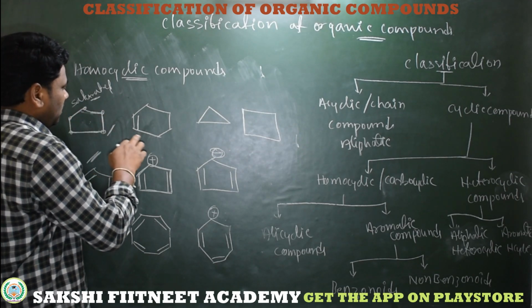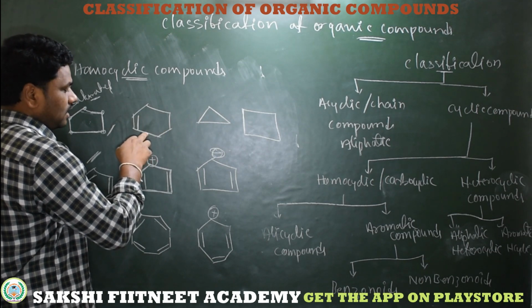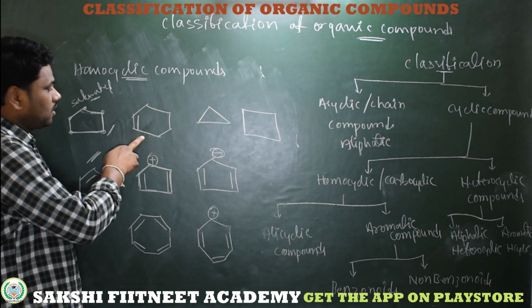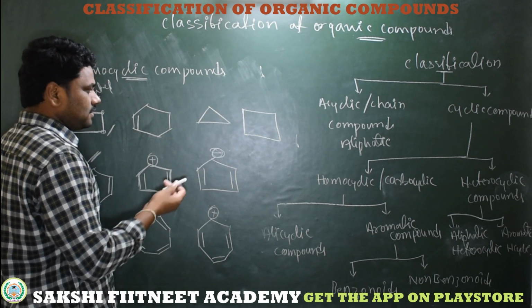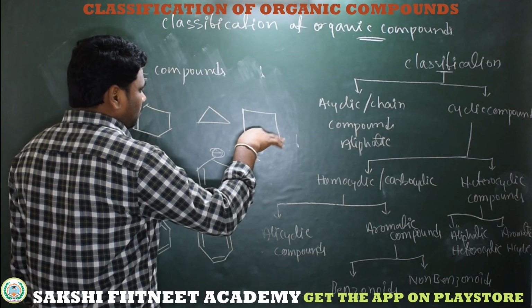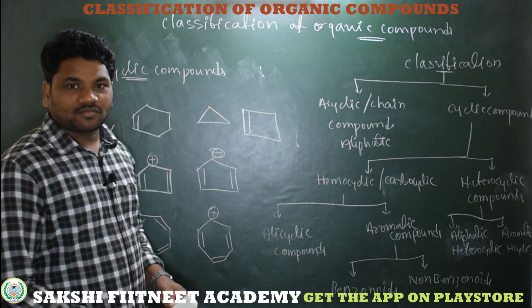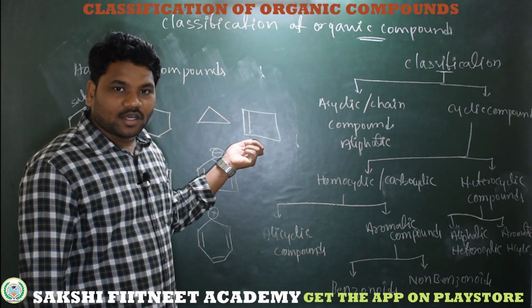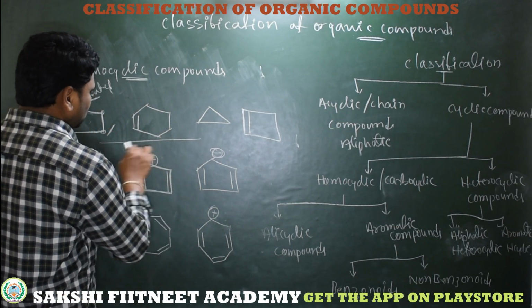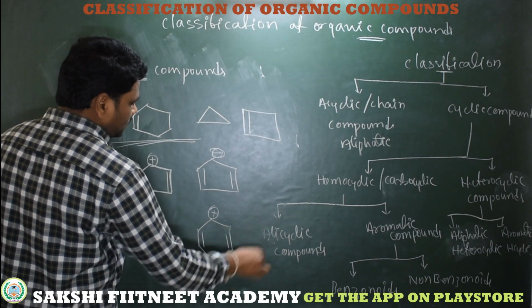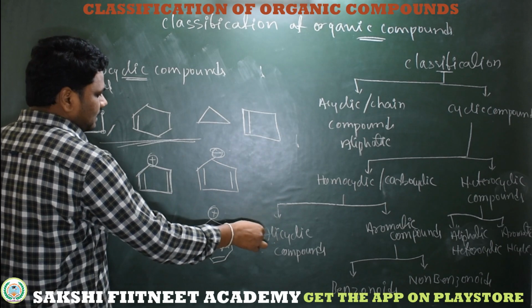Saturated alicyclic. Here we have only one double bond, but this is not conjugated, so this is an alicyclic unsaturated compound. Unsaturated because a double bond is there. Now here, 3-membered cyclic, this is saturated. 4-membered, if I take a double bond here, then it becomes an unsaturated cyclic compound. Now coming to the remaining ones, what about these 4 examples? These are alicyclic compounds: saturated, unsaturated, saturated, unsaturated alicyclic compounds.